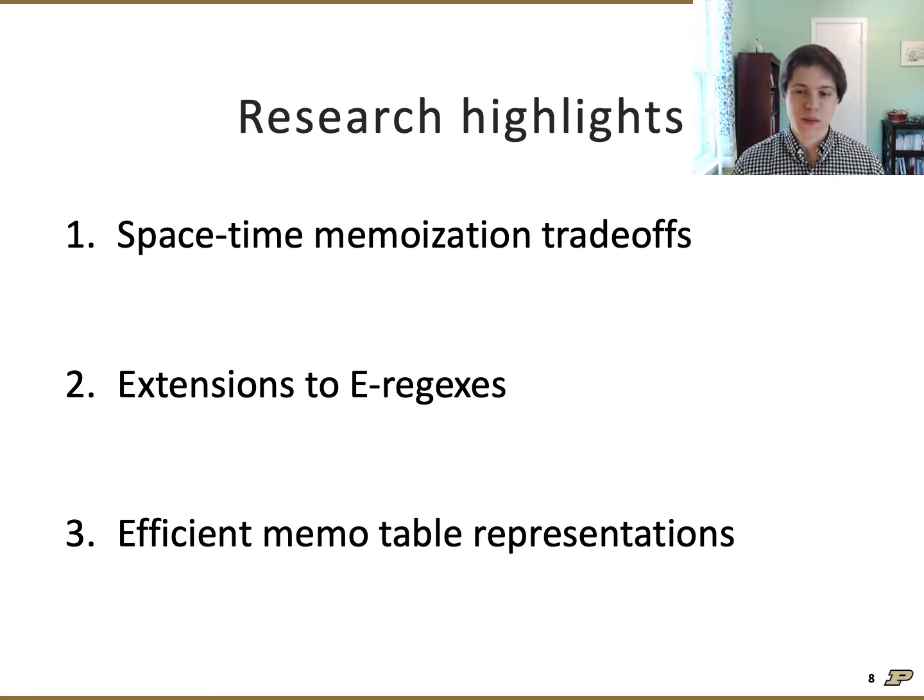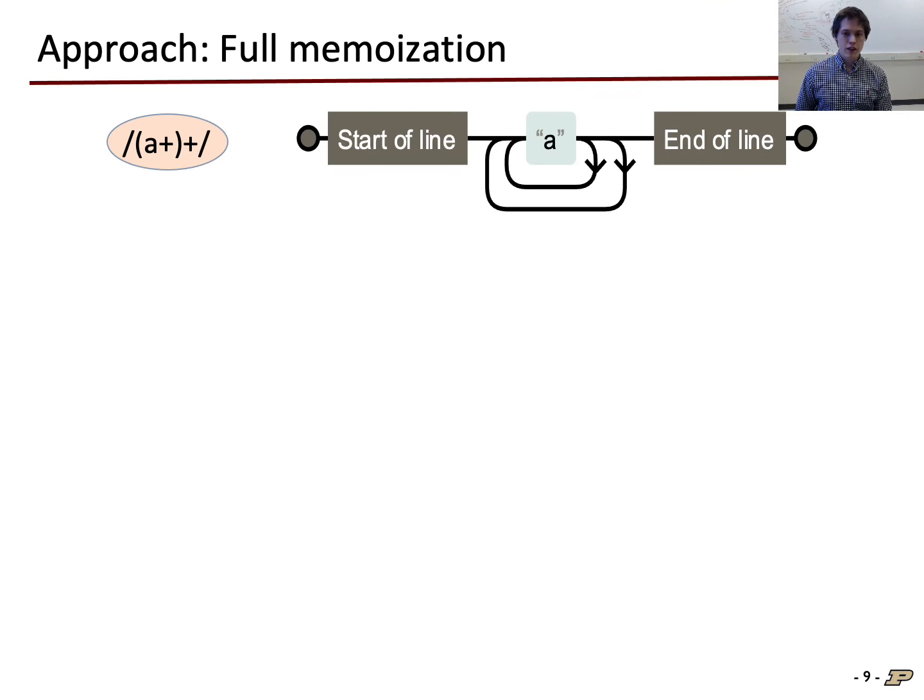Therefore, with these constraints in mind, we set out to identify a backwards compatible approach that would protect an existing backtracking engine against ReDoS with minimal modification. Our main results are space-time complexity trade-offs of memoization for regexes, extensions to non-regular regex features, and runtime storage optimizations. The general approach we'll consider is called memoization. It's been proposed in the past, but until now no one has explored how to make it cheap enough to be practical. Let me first explain how a full memoization approach works.